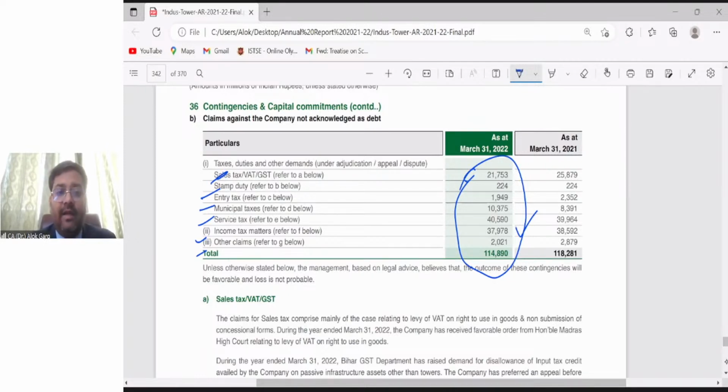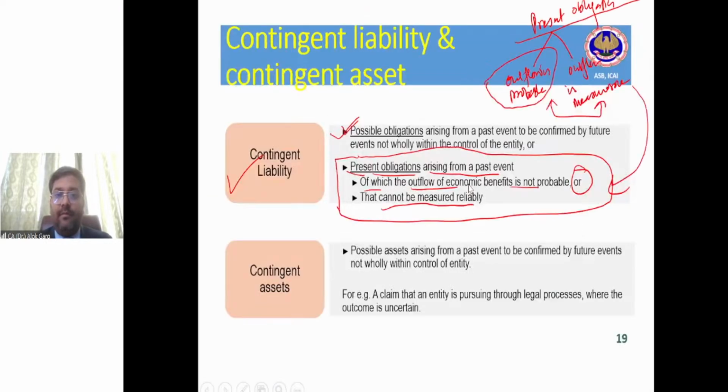Okay? Unless otherwise stated below, the management, based on legal advice, believes that the outcome of these contingencies will be favorable and loss is not probable, right? And that is why they have shown it as a contingent liability, right? I've shown you practically this contingent liability, right, friend? Let me know if you have any doubt.